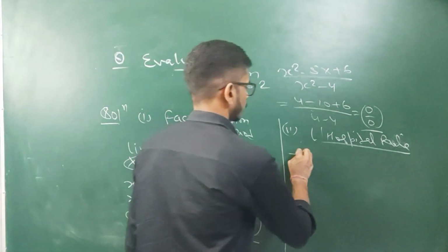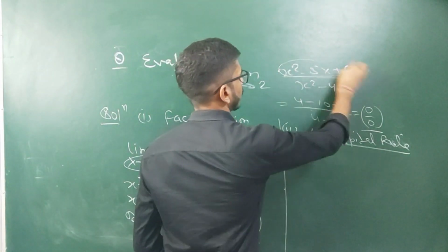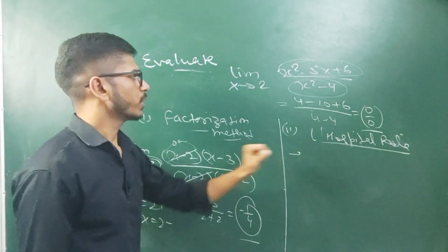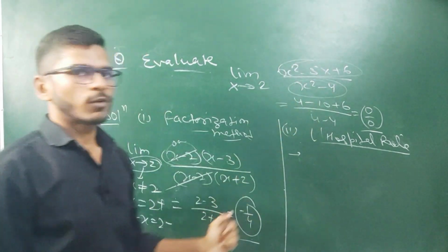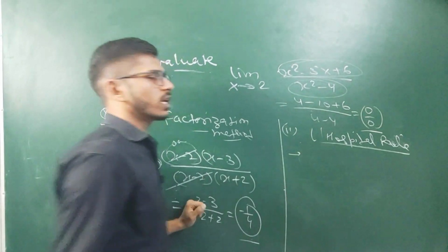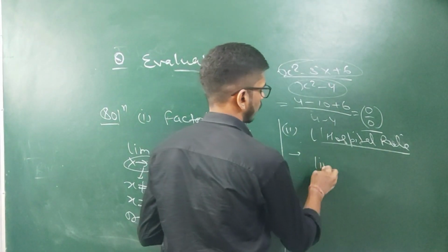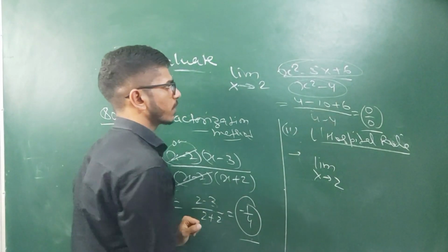In L'Hospital rule, we will differentiate numerator and denominator separately. Some students make a mistake while applying L'Hospital rule. They differentiate the whole function with respect to x, but it's not correct. We have to differentiate numerator and denominator separately. So how will we solve this limit? We will differentiate the numerator with respect to x.